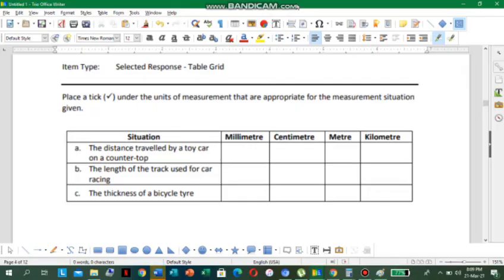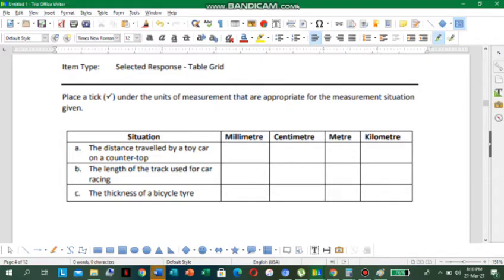Which measurement would you use for A, the distance traveled by a toy car on a countertop? So the unit of measurement you would use is what? Centimeter. Beautiful. So you would use centimeter for A.